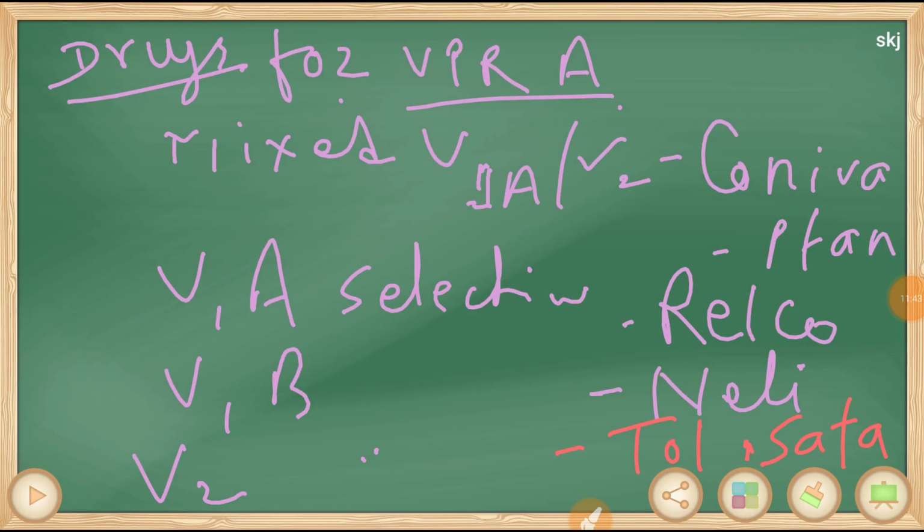The drugs for vasopressin receptor antagonist: these are mixed V1A and V2, which is conivaptan. While V1A selective vasopressin receptor antagonist is relcovaptan, V1B selective is nelivaptan, and V2 selective are tolvaptan, satavaptan, lixivaptan.